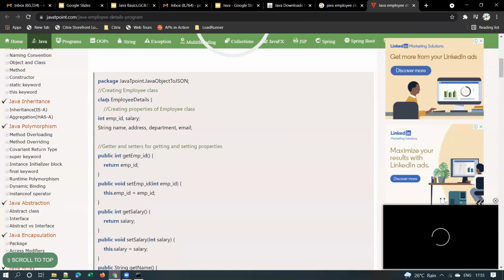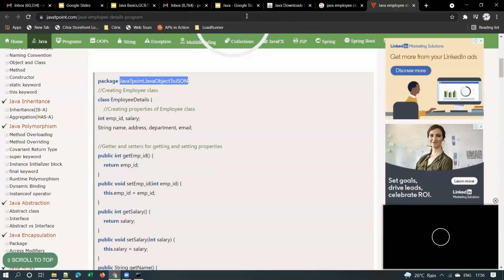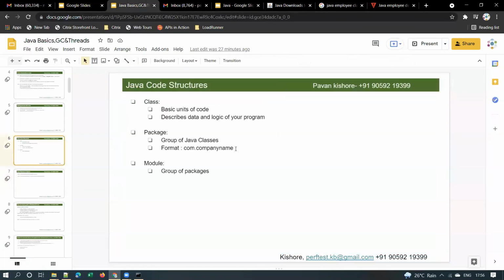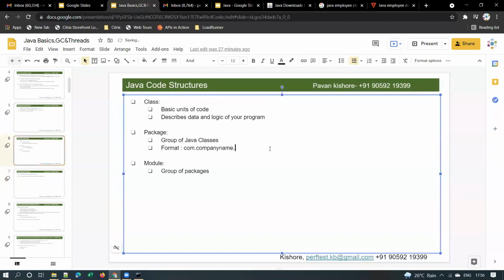This is the class name, class followed by the class name. You see the package structure here. They have defined the package structure like this, but mostly they will give it in the form com.tpoint, something like that. Most companies follow this package structure: com dot company name dot, and then the class name.